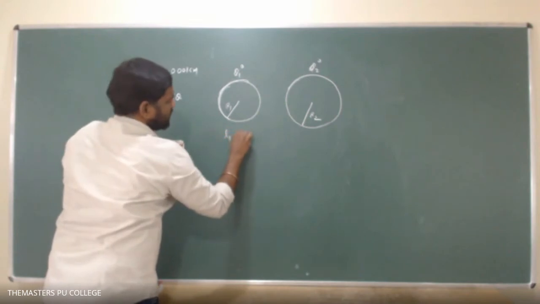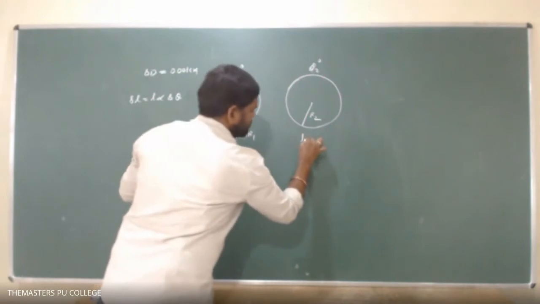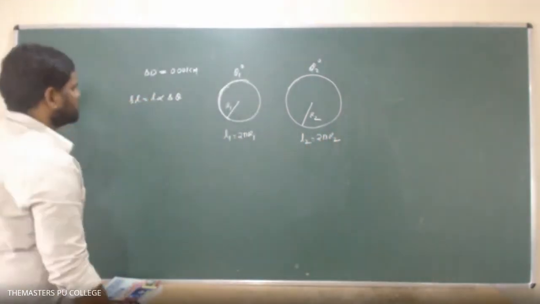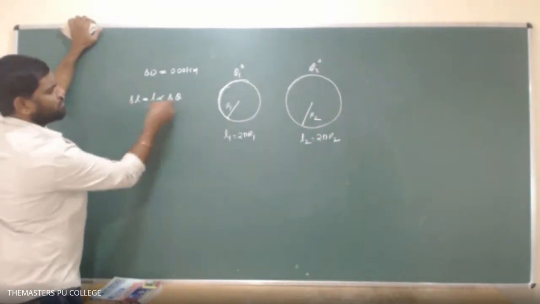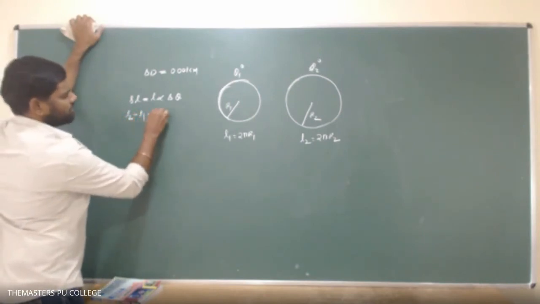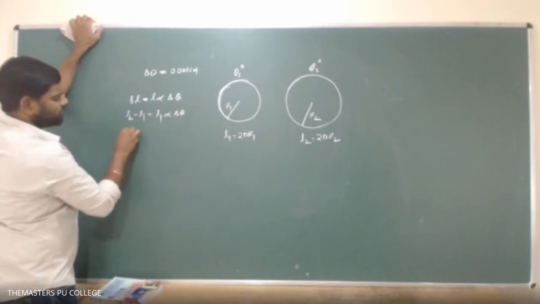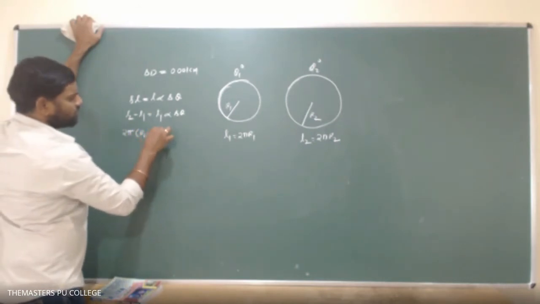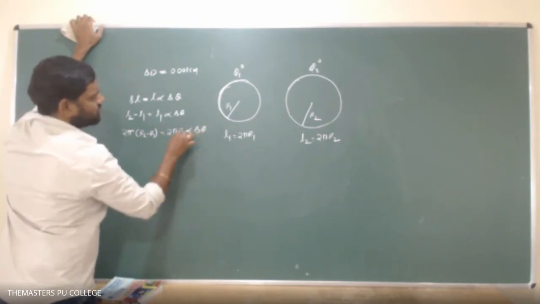Means L1 equals, I can write 2 pi R1, its circumference. And here L2 is equal, I can write 2 pi into R2. So therefore, according to the coefficient of expansion, delta L equals L alpha into delta theta. Delta L means I can write L2 minus L1, that equals L1 alpha into delta theta. L2 minus L1 means 2 pi of R2 minus R1 is equal to 2 pi R1 alpha into delta theta.